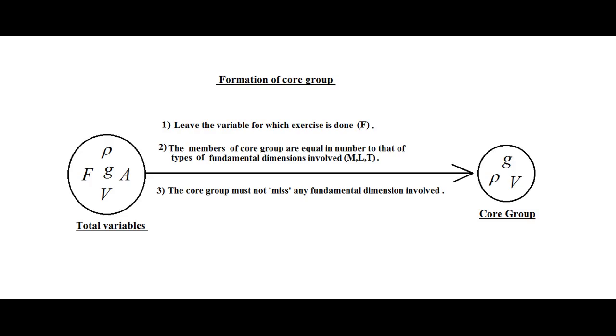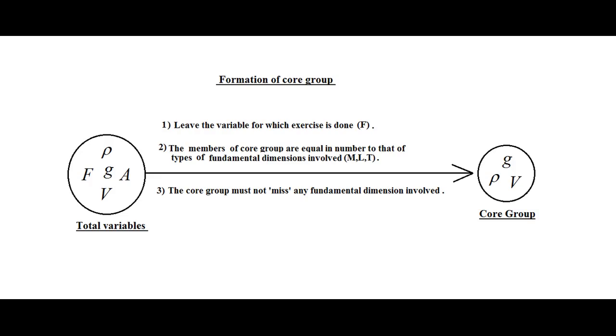Find out the total fundamental types of dimensions involved in these variables. We can see that all these variables F, rho, G, A and V are composed of 3 types of fundamental dimensions, M, L and T. So we have to choose 3 variables in our core group.